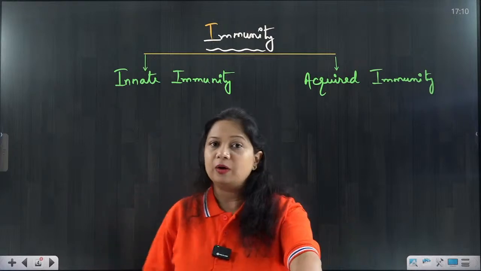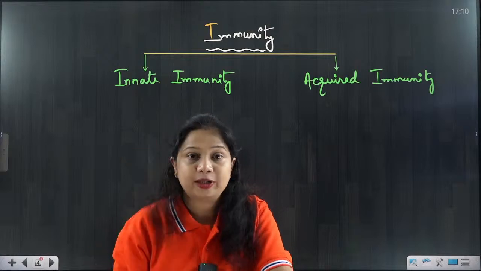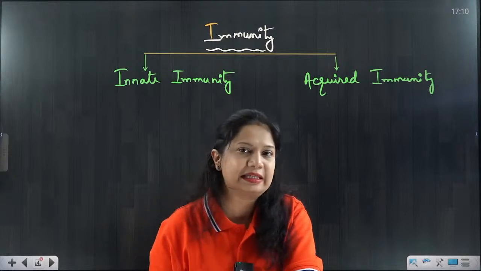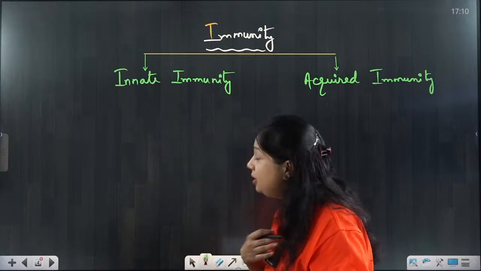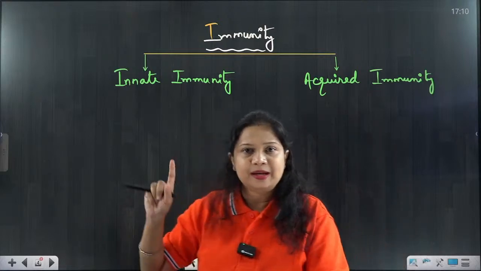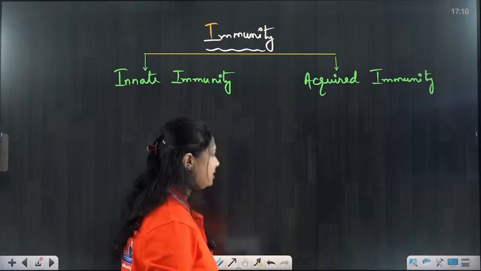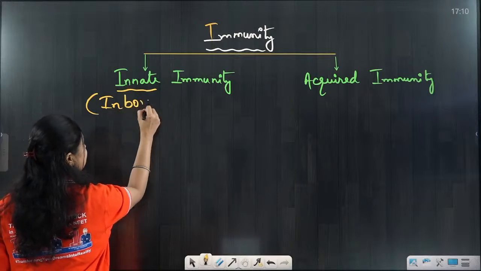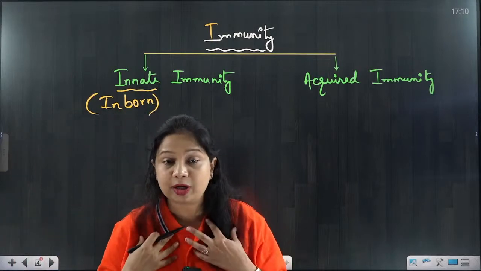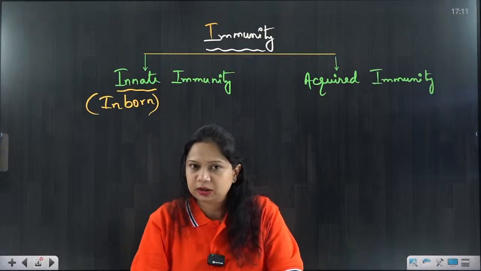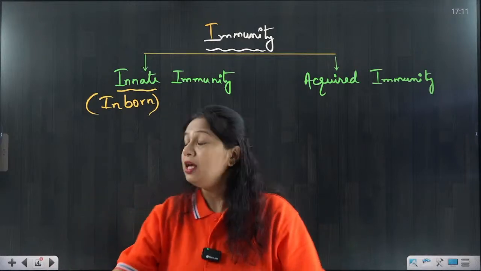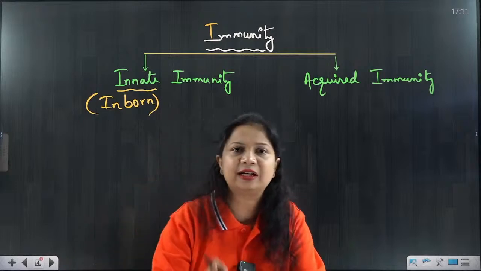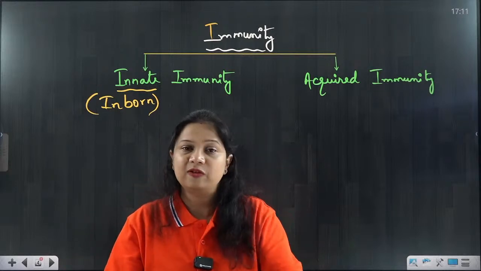You got it all? Okay, so immunity is the ability to protect our body from various outside substances that can harm our own system, and it is of two types, innate and acquired. Now what is the meaning of the word innate? Innate means inborn. So this is the ability to protect our body from the time of birth. We are born with these abilities, that is innate immunity. So we are born with certain abilities that can definitely protect us from various types of infections and germs.